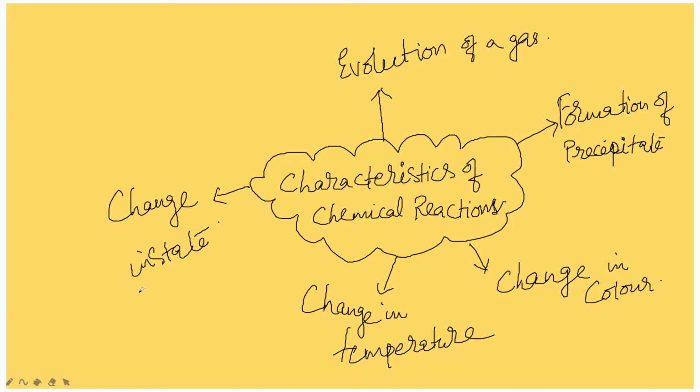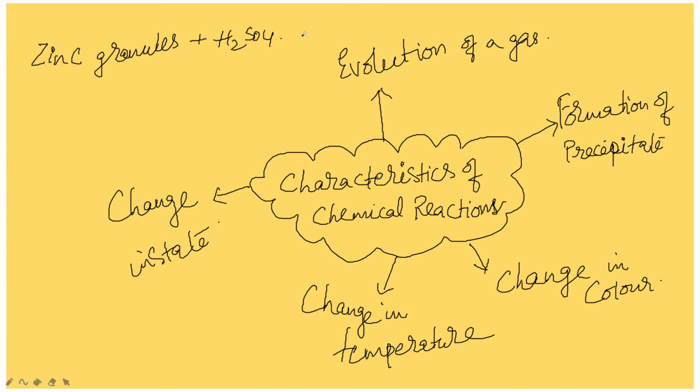In the evolution of gas, this is the first characteristic feature. Most of the reactions we observe this. The chemical reaction, if we see, which takes place with zinc granules plus dilute sulfuric acid, the evolution of gas takes place here.